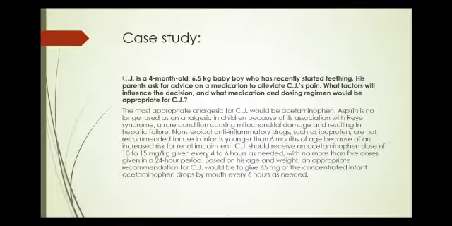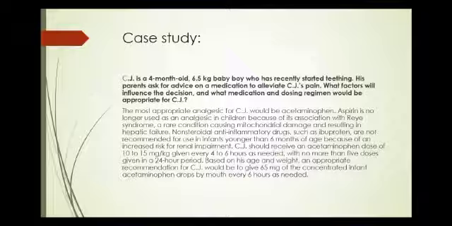Now, case study. Here is the case of a boy CJ, who is a 4 month old baby, weight 6.5 kg, who started teething. His parents asked for medication.